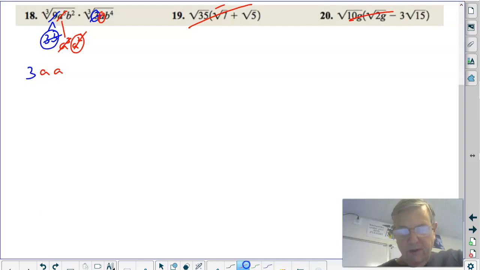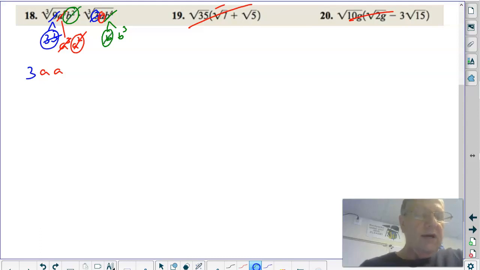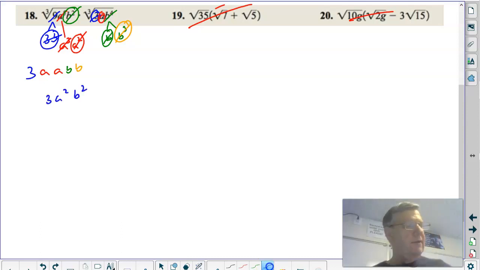Okay, cool. B's. Now look, I've already used up 2. There's a b times a b cubed. Those 2 and that 1 are 3. I get a b out. And these 3, I get a b out. And look, there's nothing left in, right? So 3, a squared, b squared is number 18. And sure enough, that's the answer. 3, a squared, b squared. All right, so that is the case. And this wasn't through 20 as the title said, at least the title in this video, only through 18.